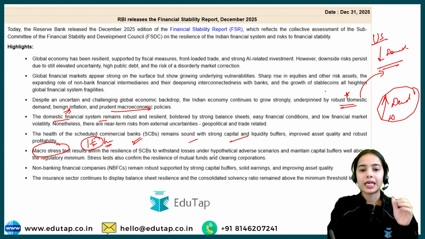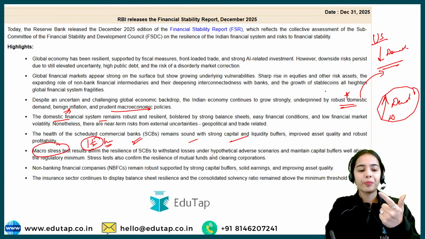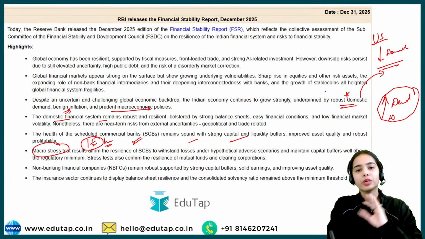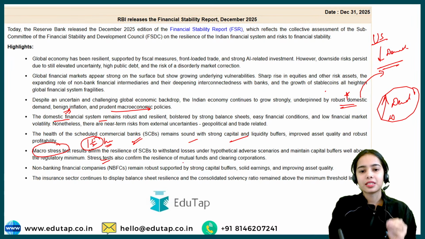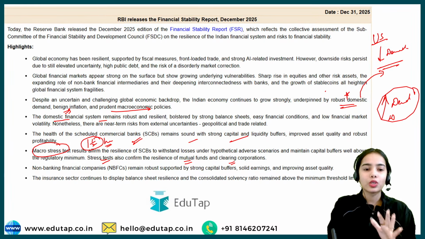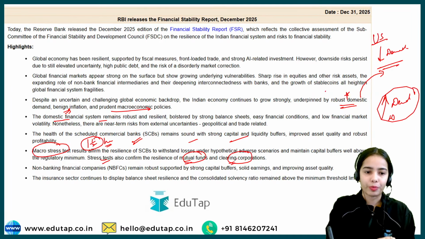In this, we have seen that in the baseline situation, in adverse scenario 1 and adverse scenario 2, the banks will be able to maintain good capital buffers. The stress test done for the mutual funds and clearing corporation is also showing that resilience will be maintained.